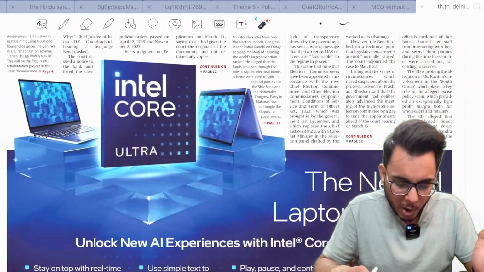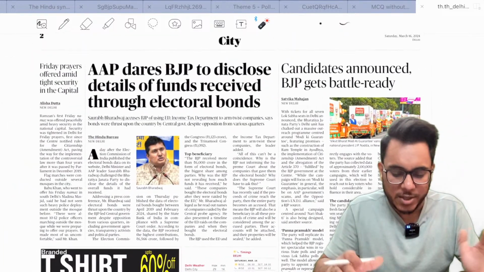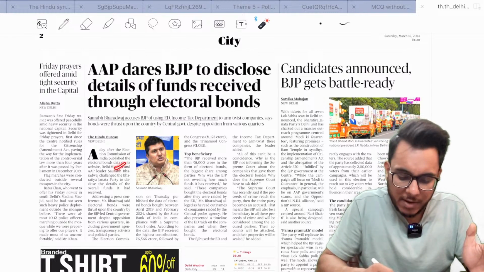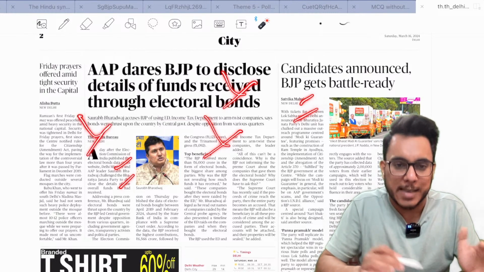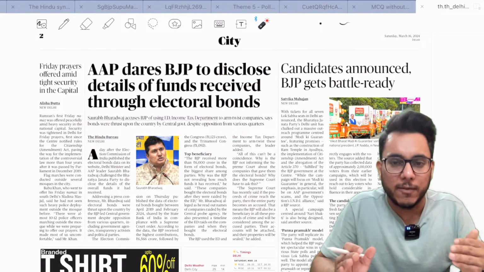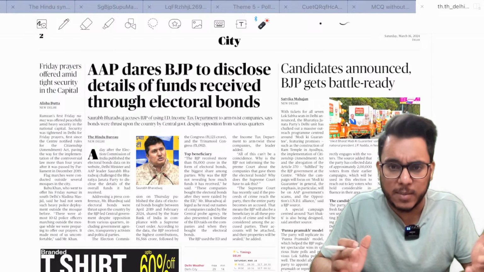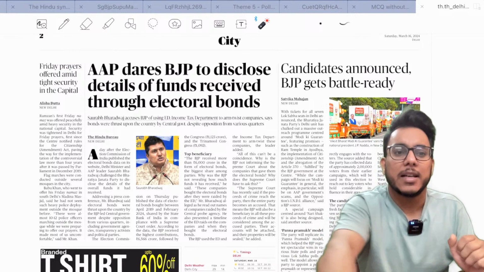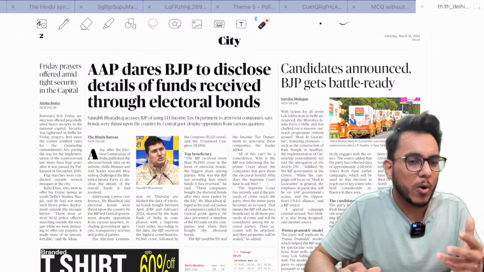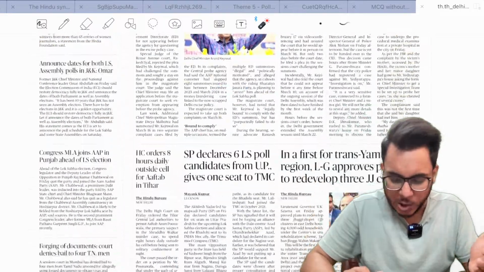Then further moving on, in the city section, regional section, we have largely political articles that are given, not important for the examination. If you are having a different edition of the newspaper, such as the Chennai edition or Hyderabad edition, this section might be different, but usually it contains issues related to political news, law and order issues and the like. So the similar thing is continued.